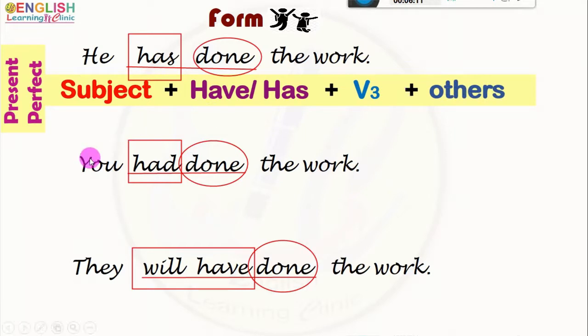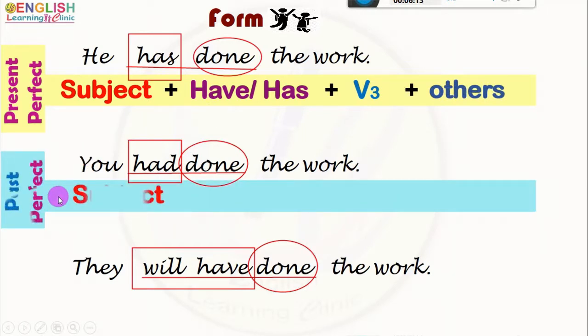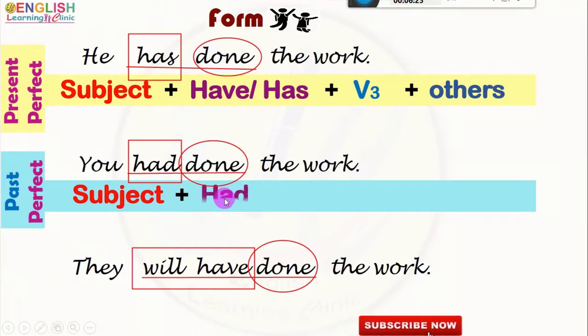For past perfect, the structure of the assertive affirmative sentence is subject plus the past form of the have verb, which indicates the time, next, the third form of the main verb, and next, others.